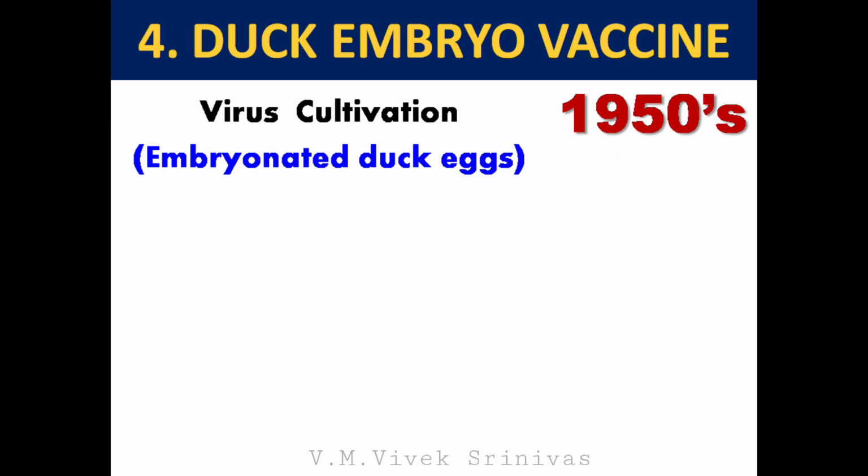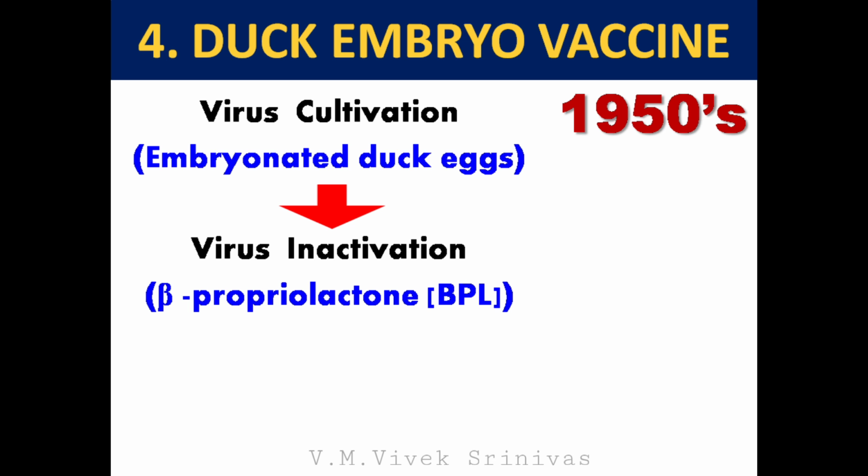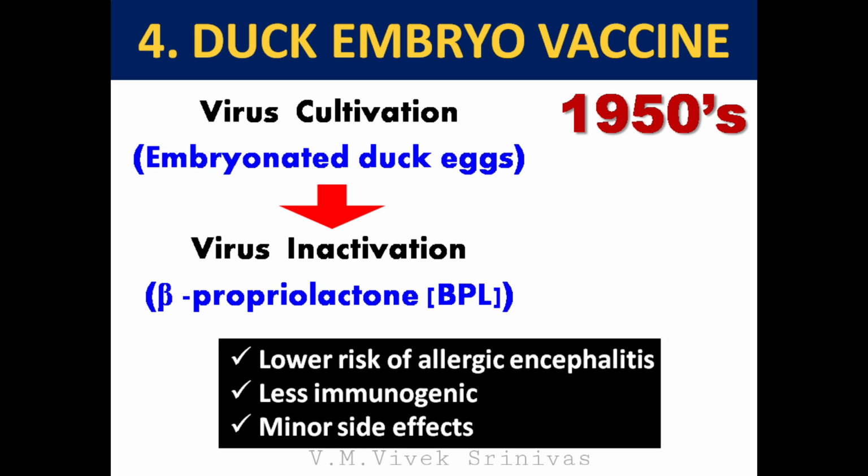Duck embryo vaccine. Developed in 1950s. Here, the virus is cultivated in embryonated duck eggs, followed by virus inactivation using beta-propiolactone. The advantage of these embryonated vaccines over nervous tissue vaccines is lower risk of allergic encephalitis. But they are less immunogenic, and with minor side effects like fever, depression, myalgia, and generalized lymphadenopathy.